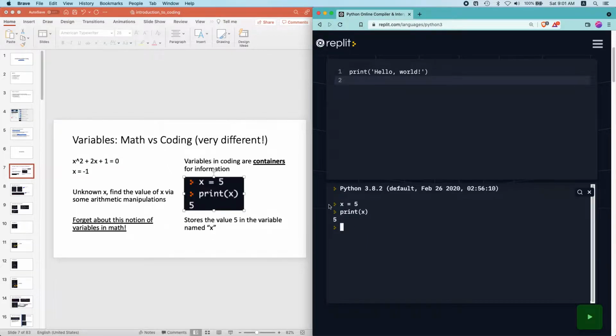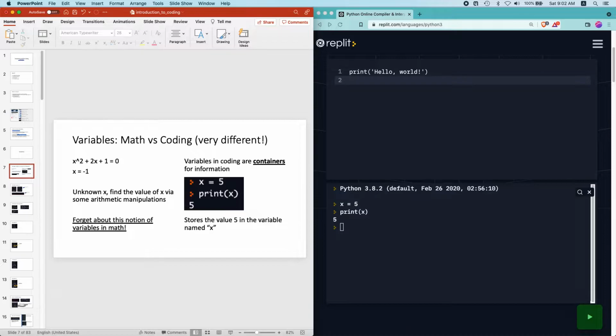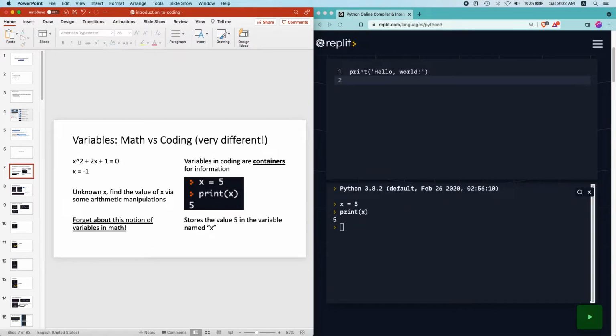So in essence, variables in coding are containers of information, right? They can store numbers, they can store words, and they can store a lot more. Later we'll see variable types, but they are containers of information, and you can store values in them. So currently it looks like there's not much difference between variables in coding and in math, right? But actually there's quite a huge difference.